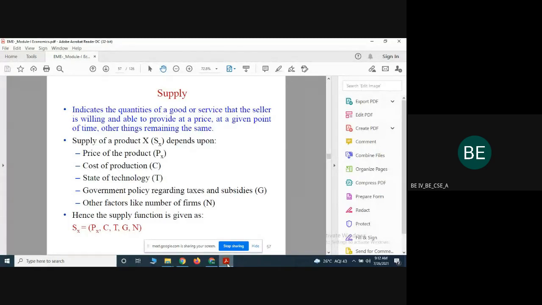Technology is one of the factors, and it has a positive relationship with supply. We can take one example from battery manufacturing.